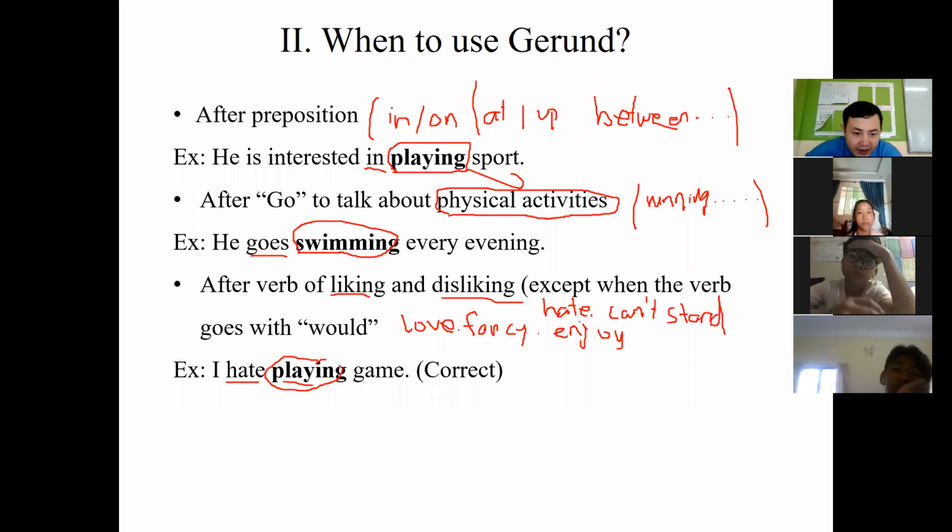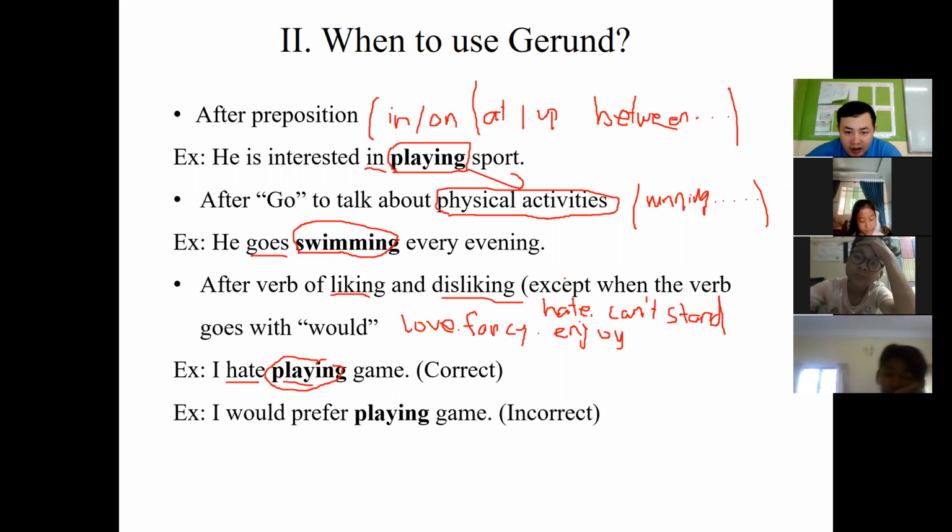I hate playing game. Okay, so here, as you can see in the parentheses, what do we put? If the verb of like and dislike here goes with would, we don't add gerund.